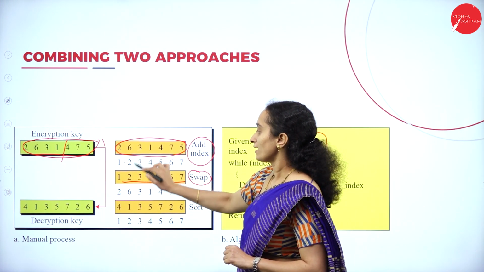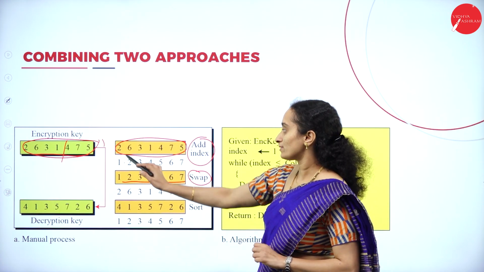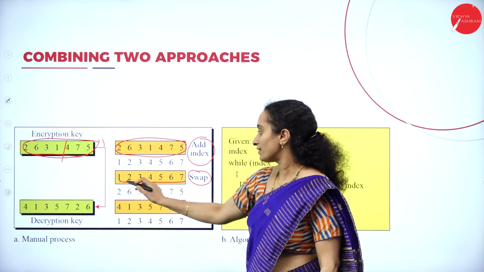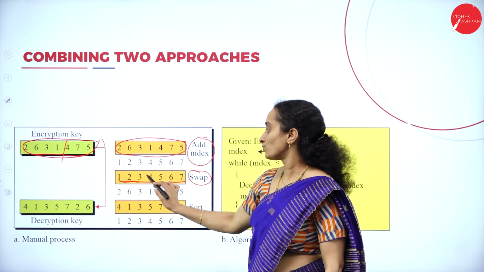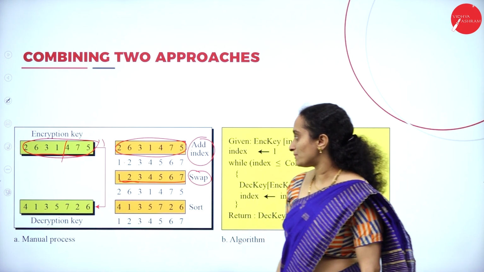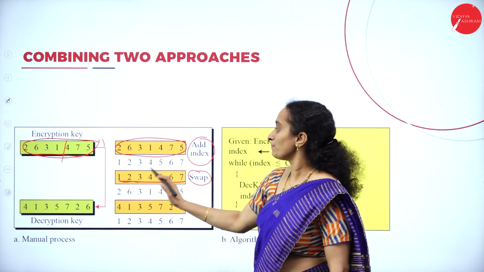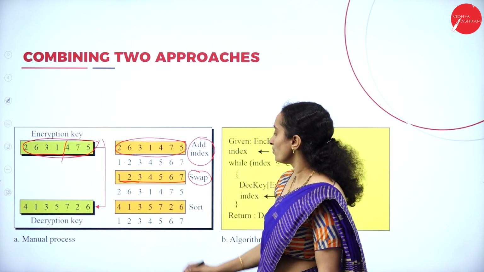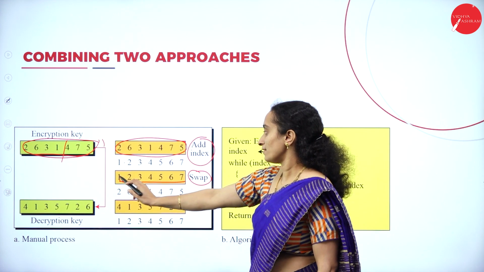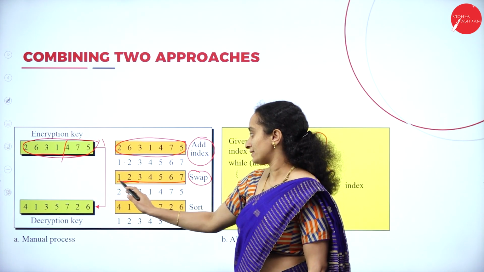Now, if you compare these two values, that is 2631475 with the index value 1, 2, 3, 4, 5, 6, 7, what you can observe is the values will be changing.